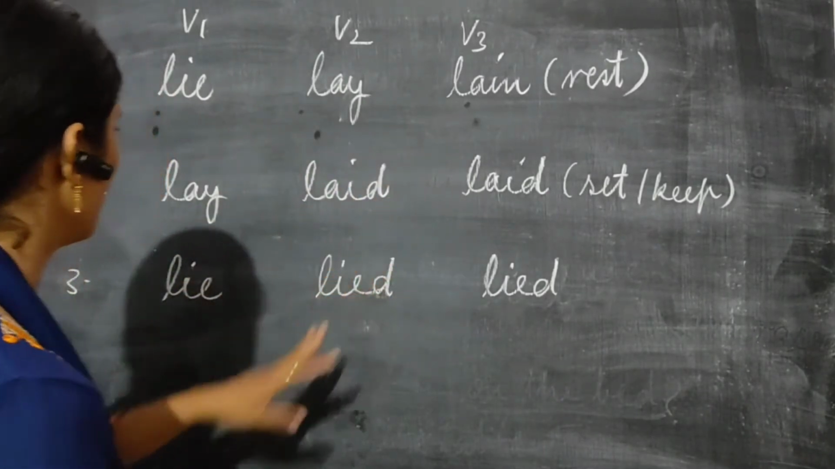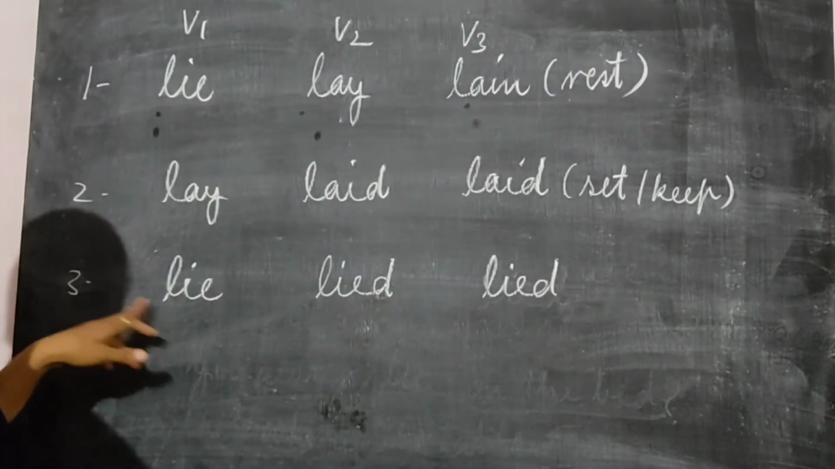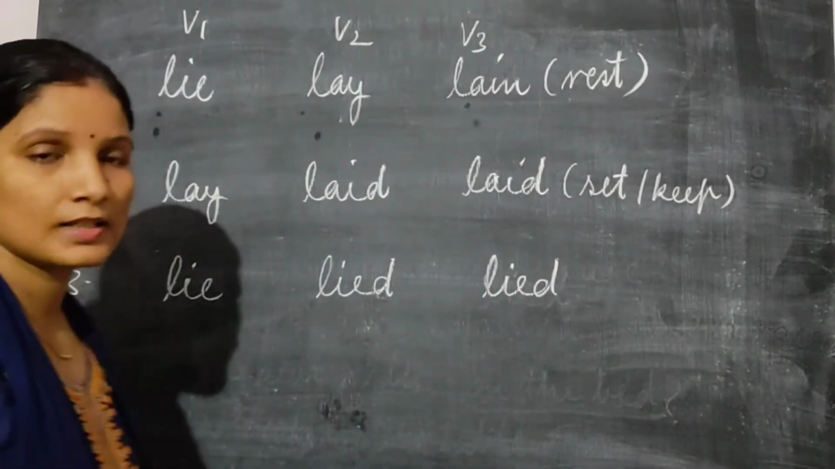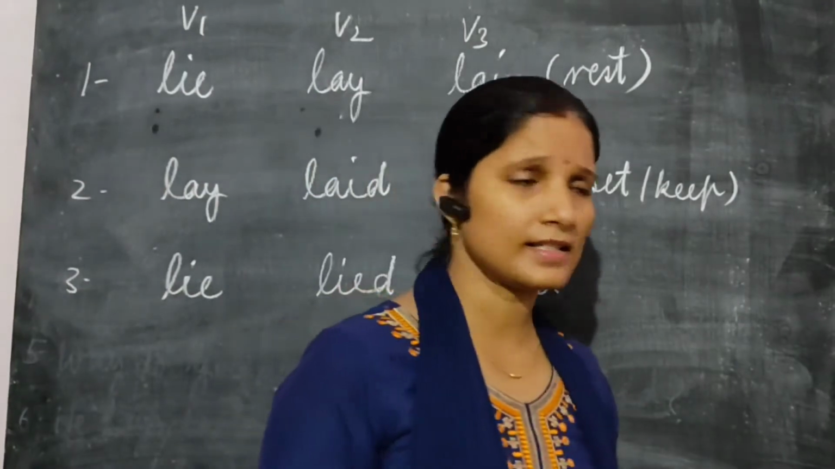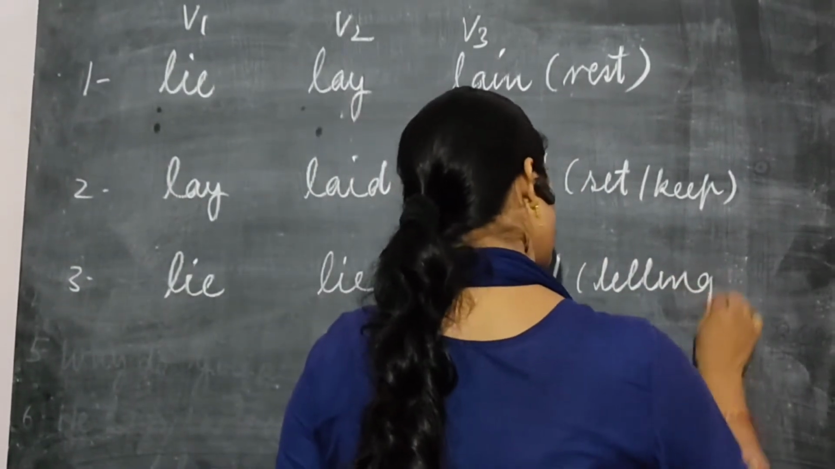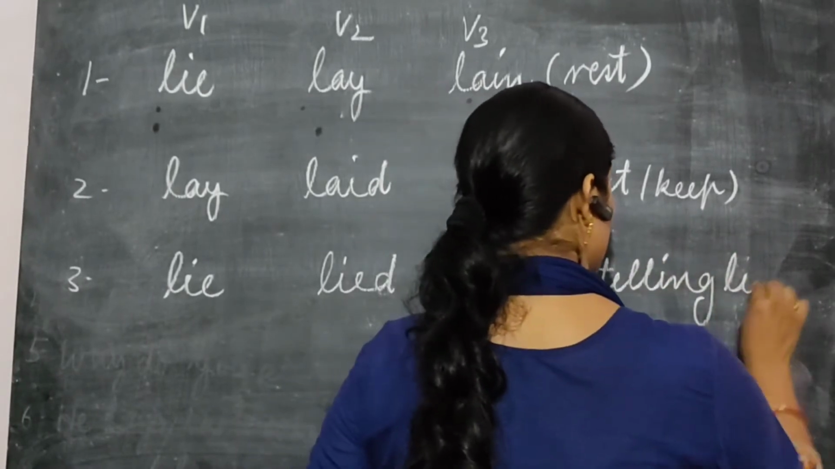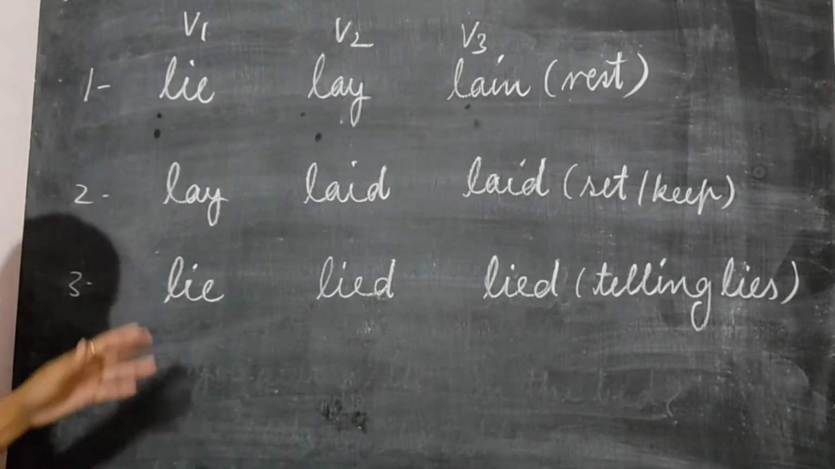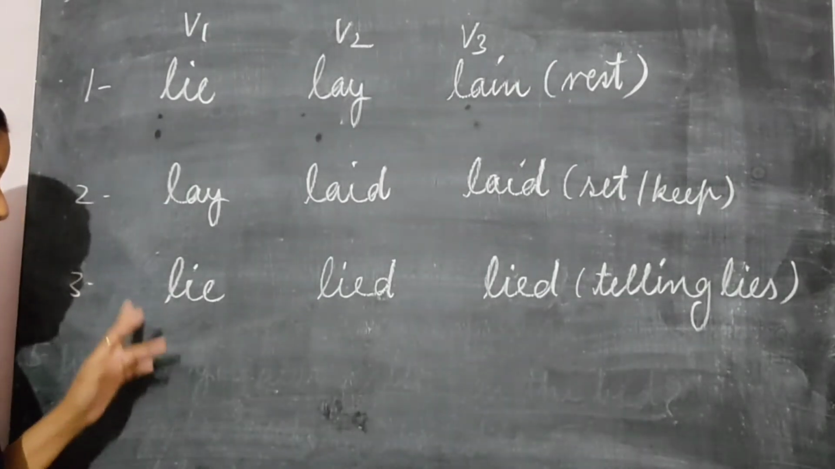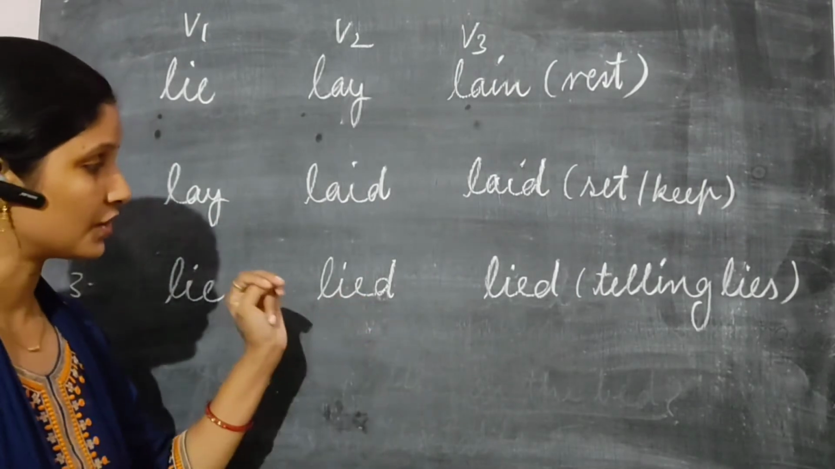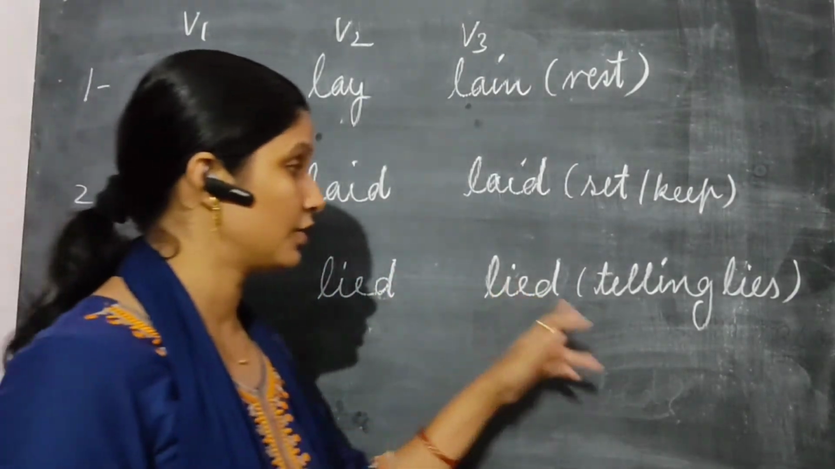Lay, laid, laid. Okay. Third is lie, lied, lied. It means telling lies simply. We can write here, telling lies. If I say, the child lies to the teacher. The child lied to the teacher. The child has lied to the teacher.